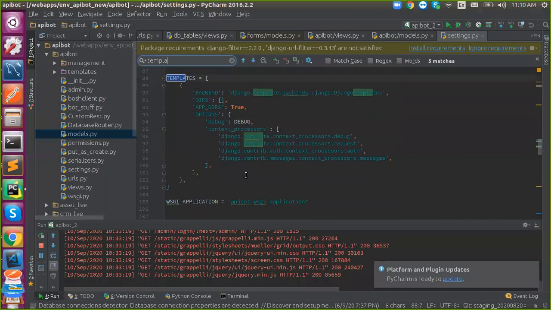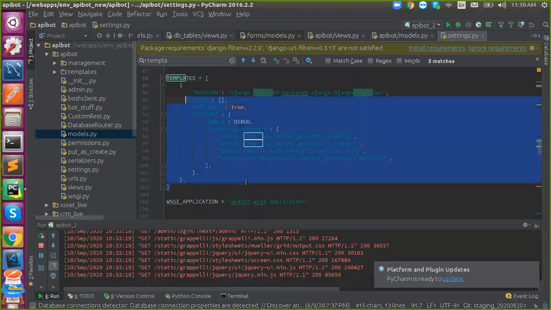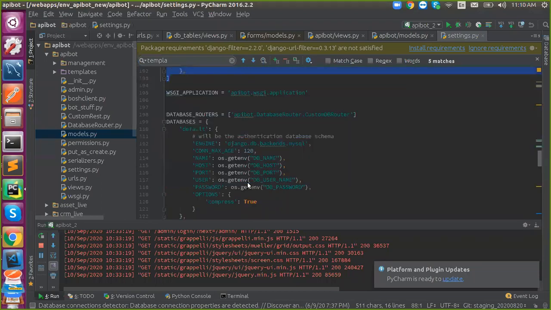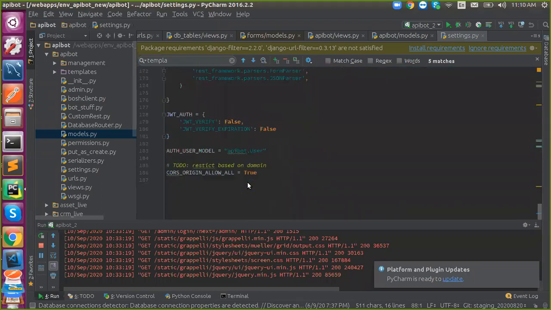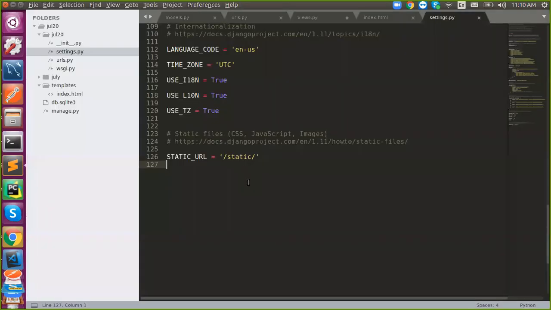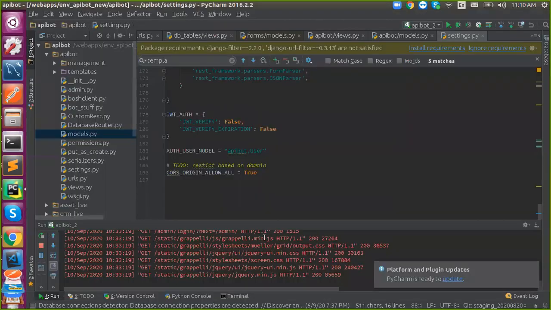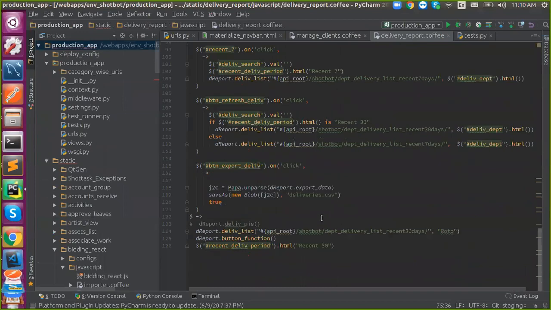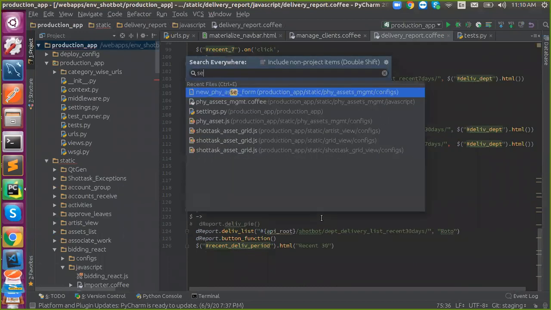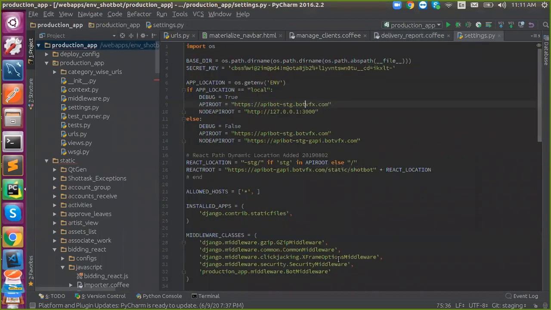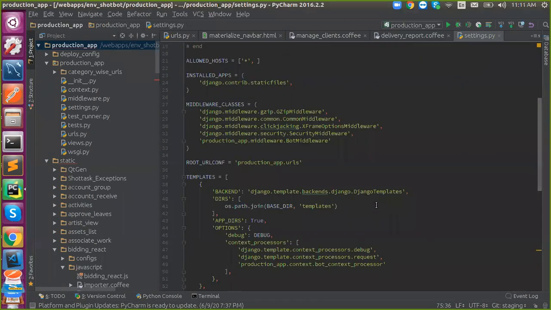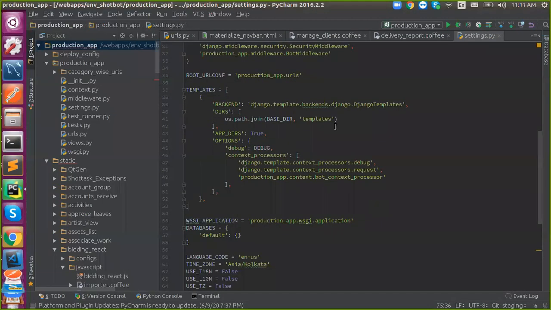So you need this template. I need to add this.